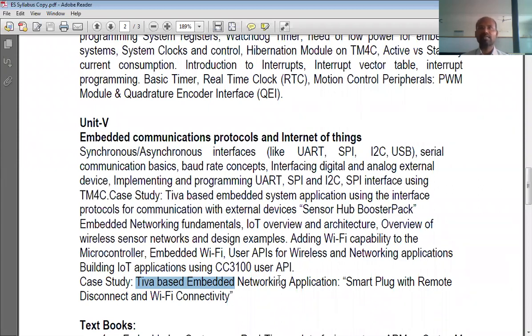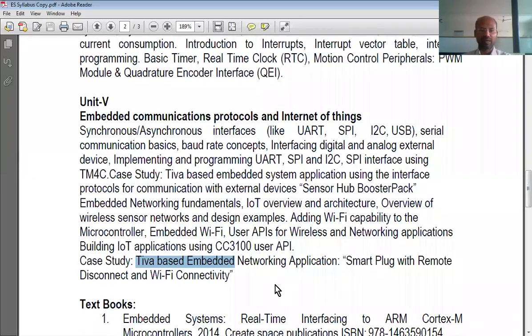Now let's say the smart plug is installed in your home and you are somewhere else, let's say in USA. Still you can turn your AC on or off by pushing some button on your smartphone. Okay, it is called a smart plug. So these 2 case studies we will do in unit 5.